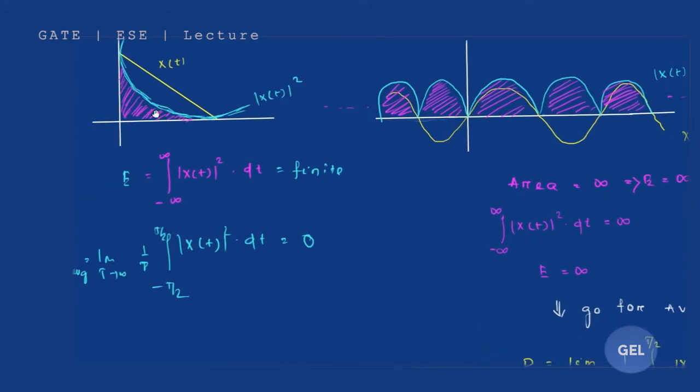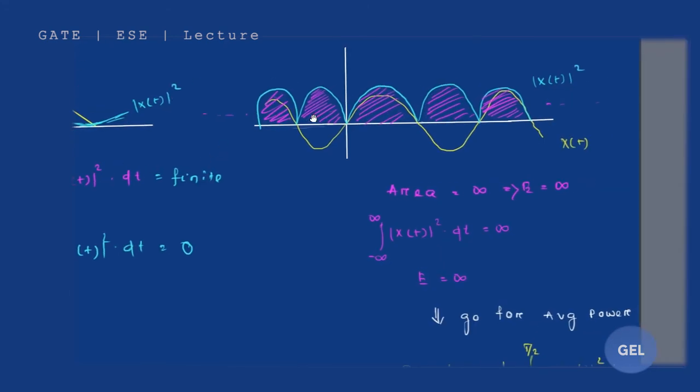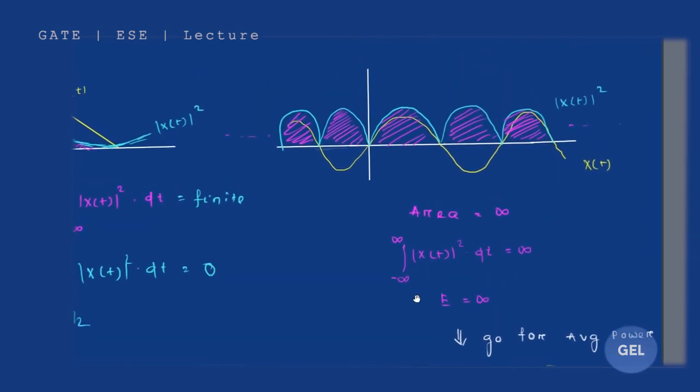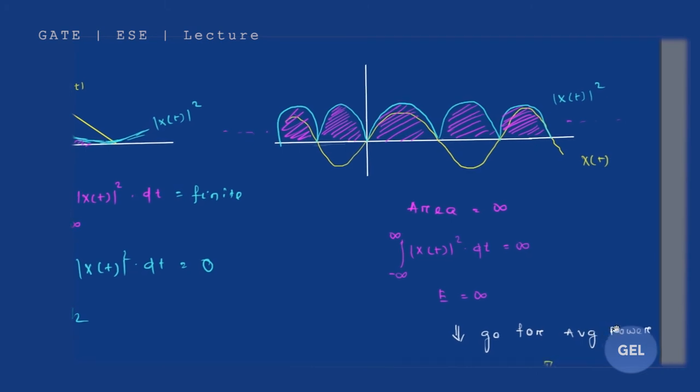Area is nothing but this much, no? So this portion, when you try to calculate it, will give you an infinite value. That is why your energy is infinite. So when your energy is infinite, after that you check the P average. Here your average power can either give a finite value or an infinite value. If your average power is giving a finite value, then this signal will be called a power signal. If it is giving an infinite value, then this signal is called neither energy nor power signal.